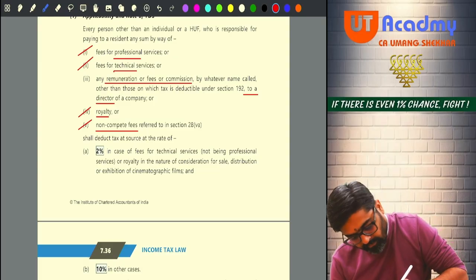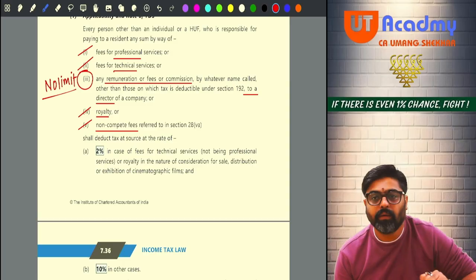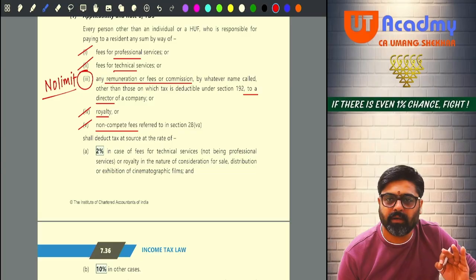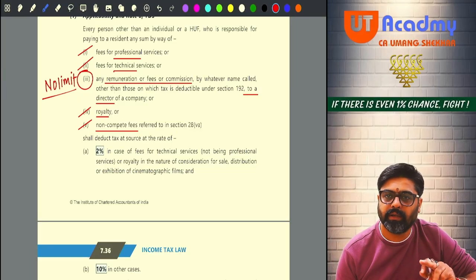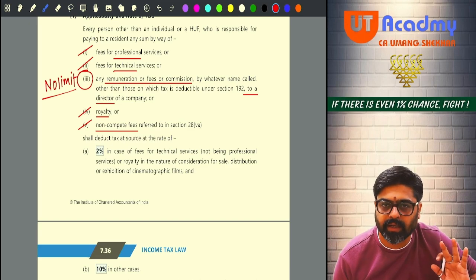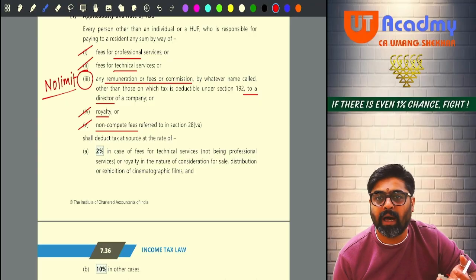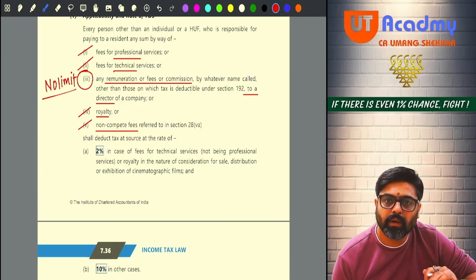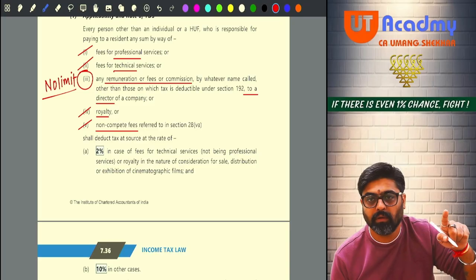Meaning that director's remuneration, no limit is given. What does that mean? Any payment to the director, whatever amount, even if it is less than 30,000, TDS will be deducted under 194J. But on all the other payments, the TDS will be deducted if those payments are more than 30,000. Yes or no? And these payments are made to a resident person by any person.